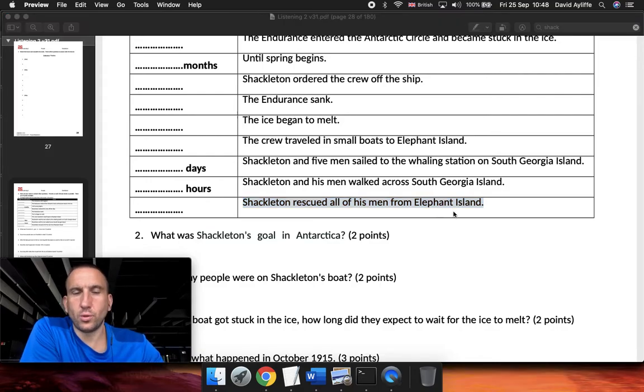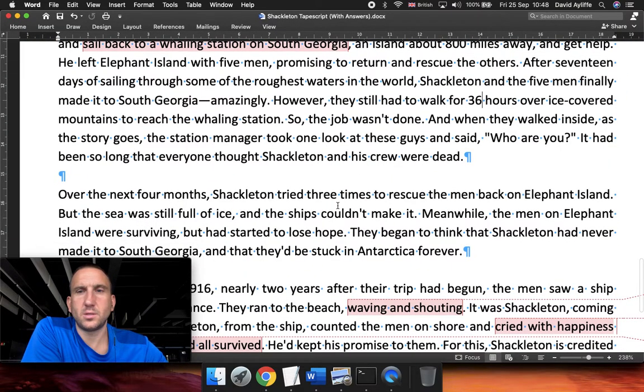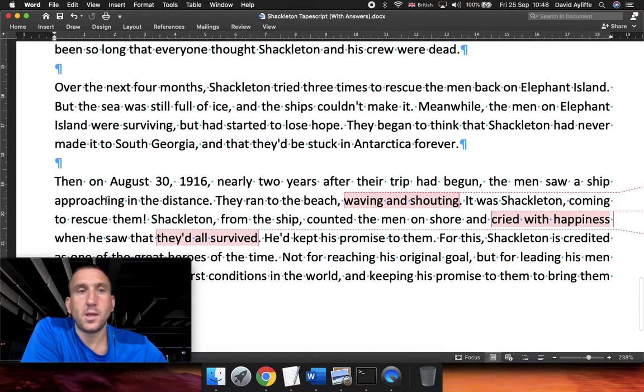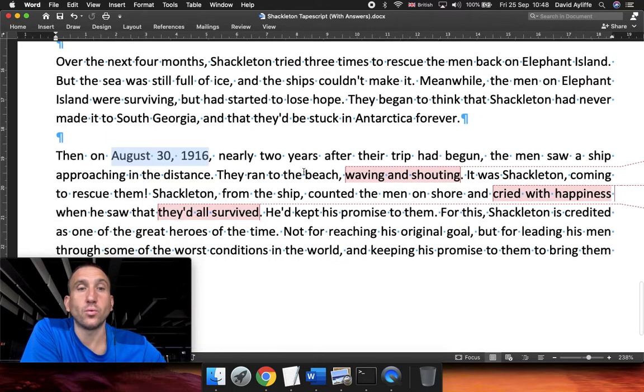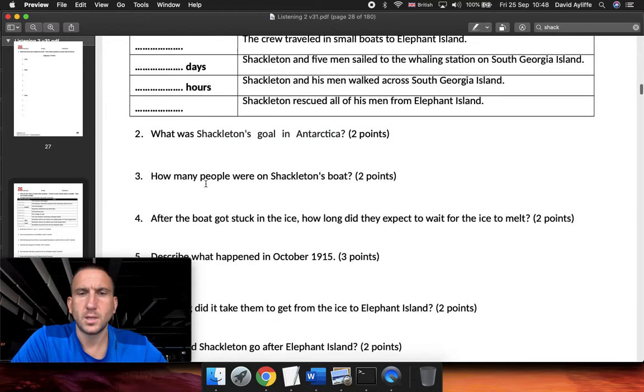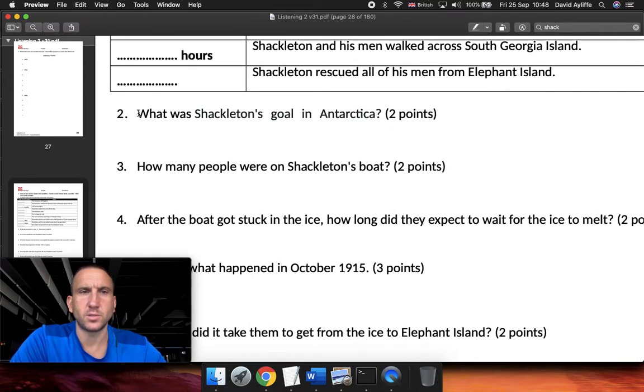Shackleton rescued all of his men from Elephant Island. He tried for 4 months. And then here, on August 30th, 1916, he rescued his men. They had all survived. Okay, so not very straightforward. If we needed to listen twice or 3 times, then that's what we need to do. Now let's go ahead and try to answer these questions.